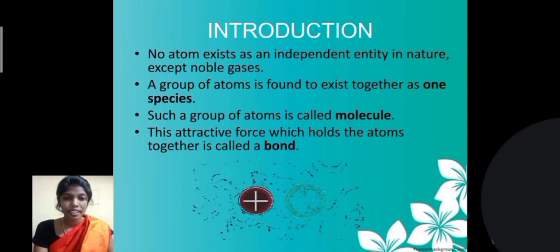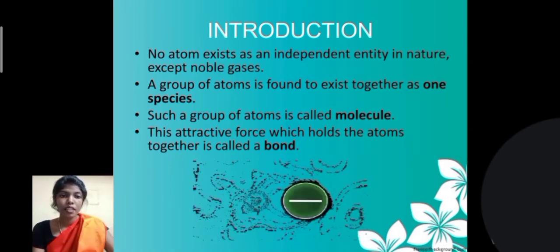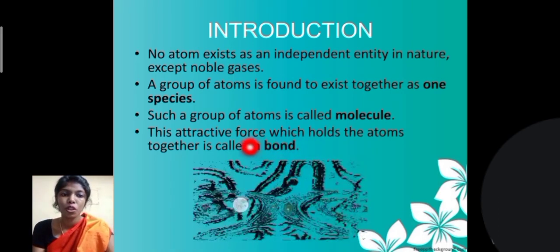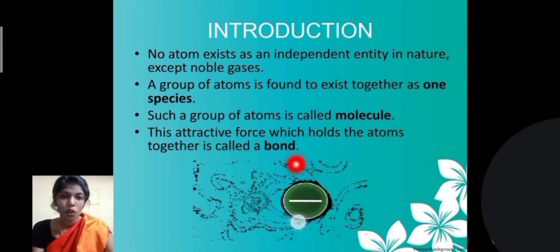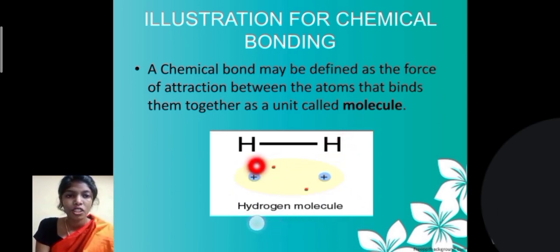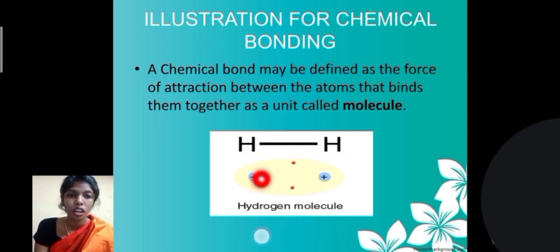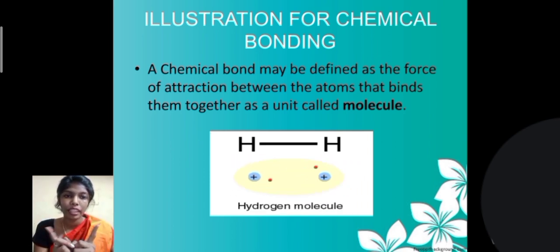We all would have seen flowers held together by a thread. So here the thread is the bond. The attractive force which holds the atoms together is called a bond. Let us see an illustration for chemical bonding. As you can see in this image, the H atoms are different atoms. They both are separate, but when they combine, they form a bond and they become a molecule. So that is what chemical bonding is.